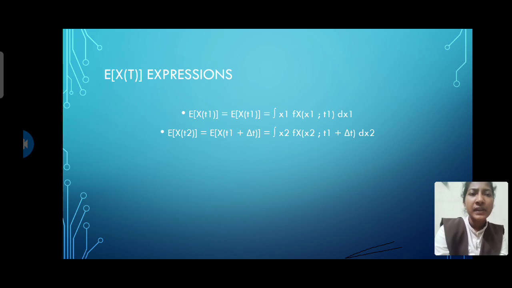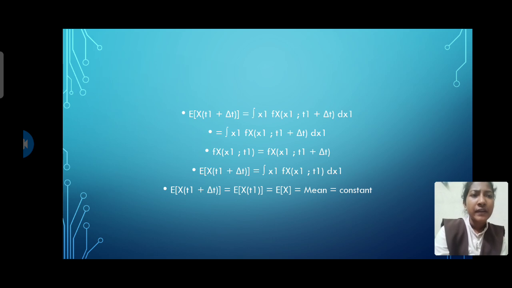By applying expectation, E[X(t1)] = integral from minus infinity to infinity of x1 f_X(x1; t1) dx1. Next, E[X(t2)] = E[X(t1 + Δt)], since we took t2 = t1 + Δt. Substituting, we have the integral from minus infinity to infinity of x2 f_X(x2; t1 + Δt) dx2.